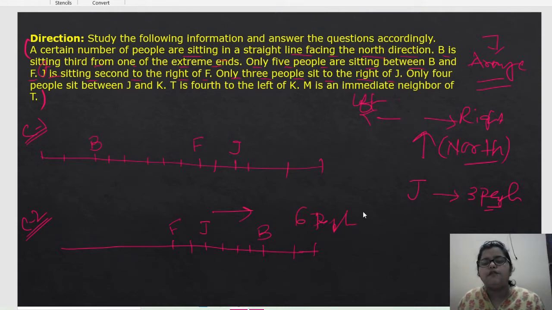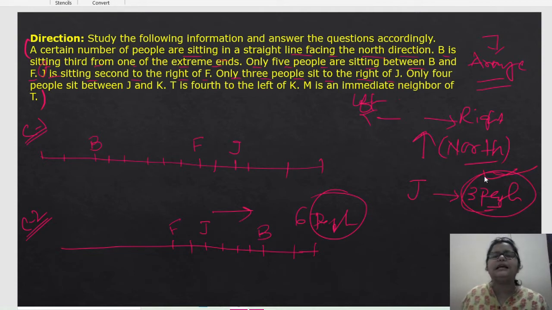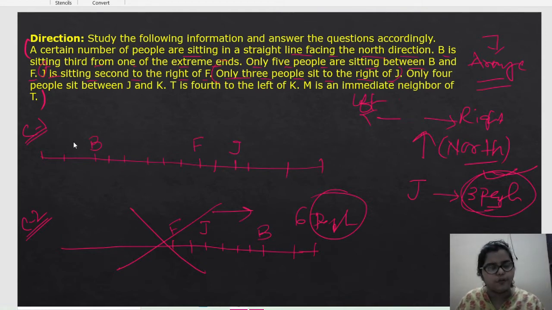So it will violate our condition, because it is already given that 3 people can sit on the right side of J. It is already given that only 3 people sit to the right of J. It means if this case will violate, that's why we will not continue with this case. So we'll continue with case 1 only. Understand? So we will continue with case 1. Okay. So now what is our next line?